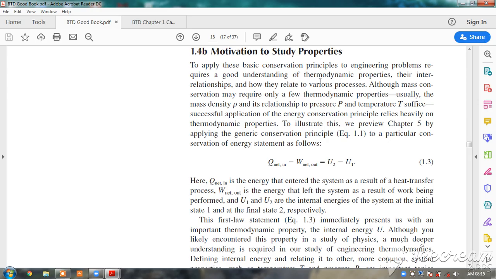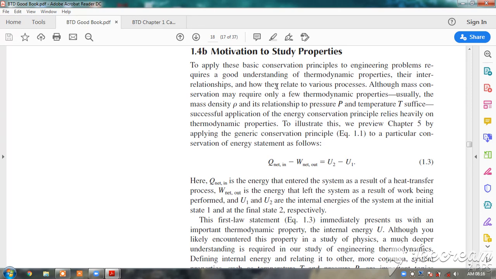Hello students. Now let us look at the basic conservation principles applied to engineering problems. Okay. So we know the law of conservation of energy, like energy can neither be created nor destroyed.